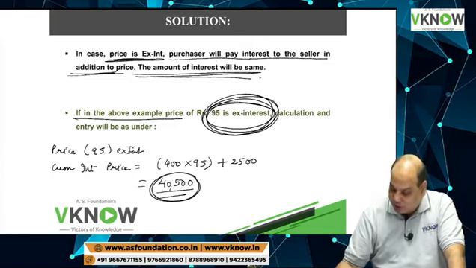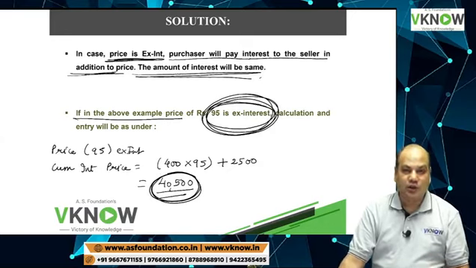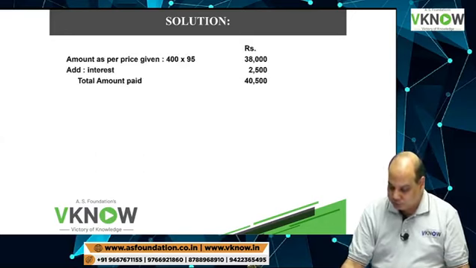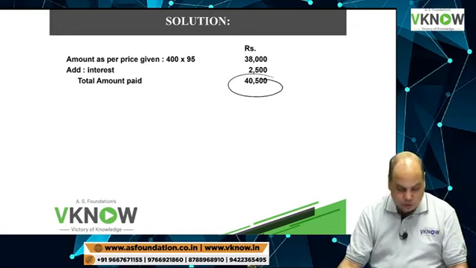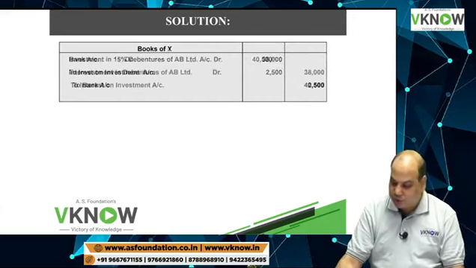It means the buyer will have to pay 40,500 to the seller, and the journal entry would change as follows. This is the total amount paid.